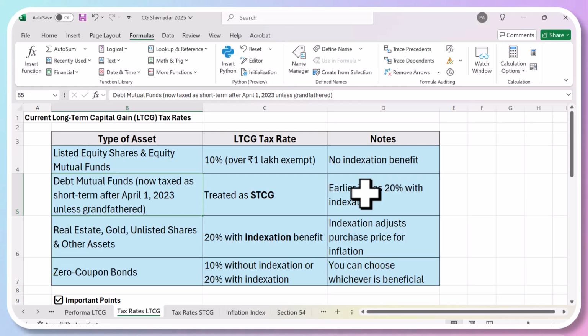Now the law has changed. You're not entitled to any indexation benefit on debt mutual funds if you have bought them after 1st of April 2023. Any mutual funds bought after 1st of April are treated as short-term capital gains, and you pay your normal tax as per slab rates. But if you bought them before 1st of April, you pay tax at the rate of 20% with indexation.